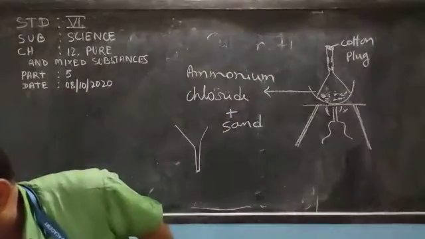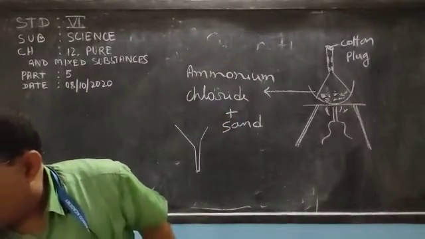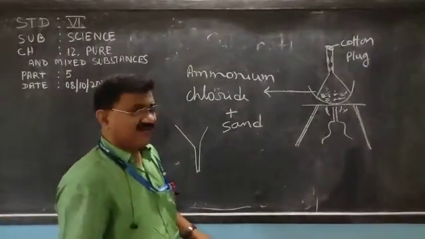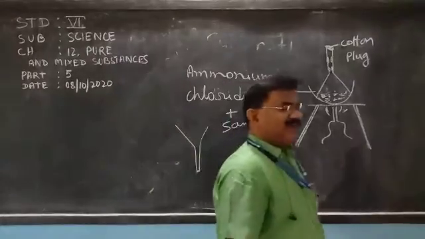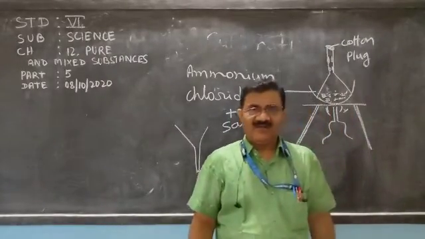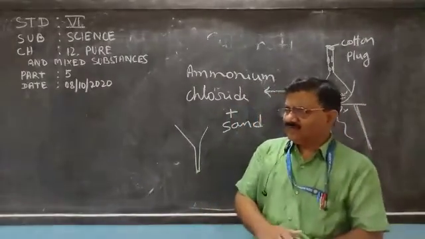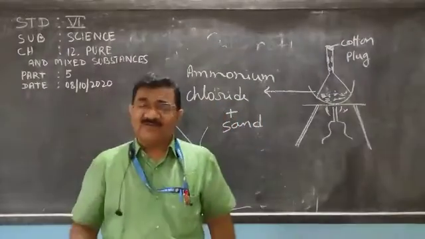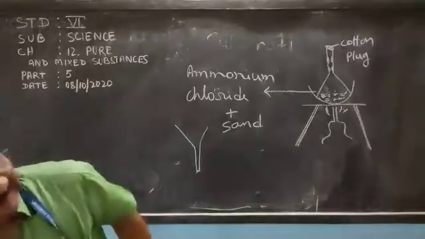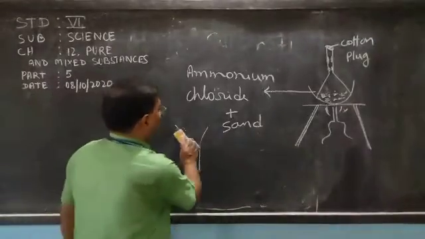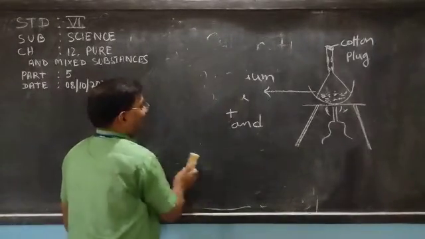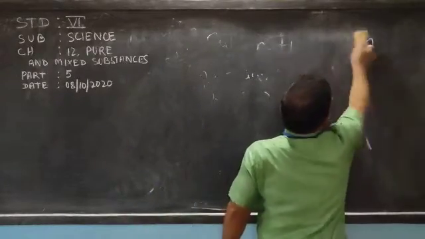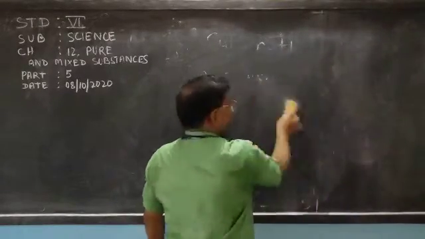So dear children, we have discussed different methods, and more than one method can be applied to separate the constituents of a mixture. For example, let me once again explain that part.